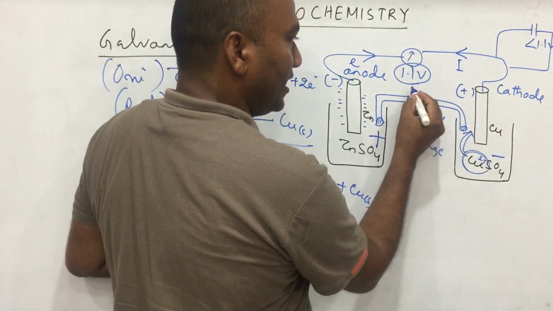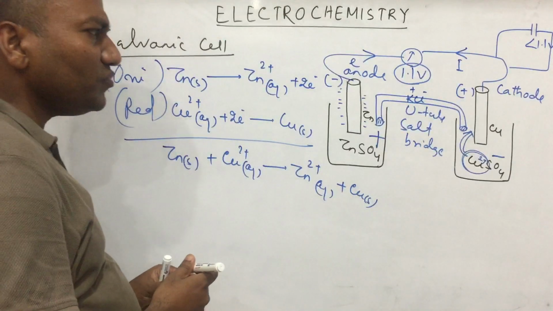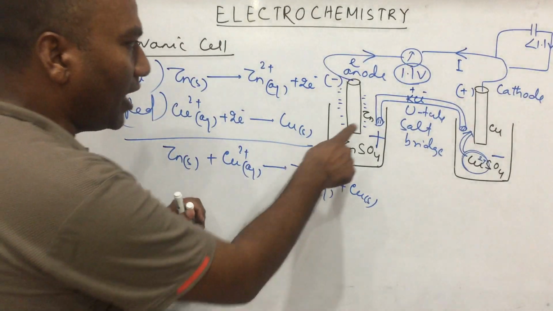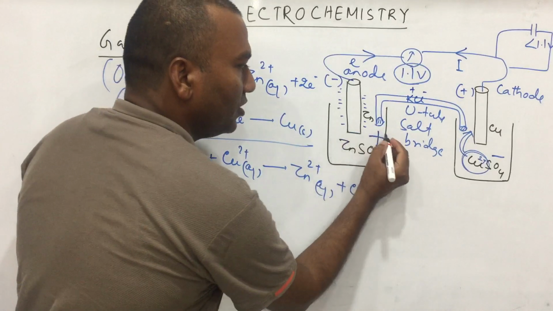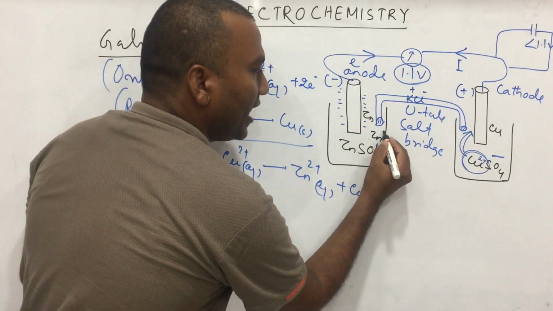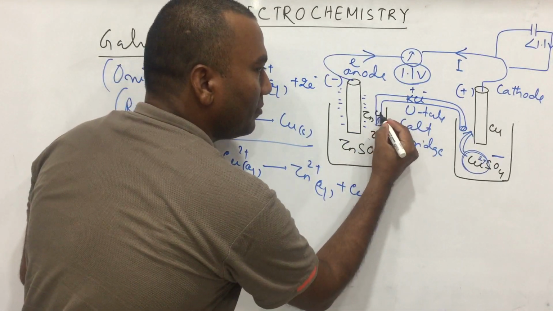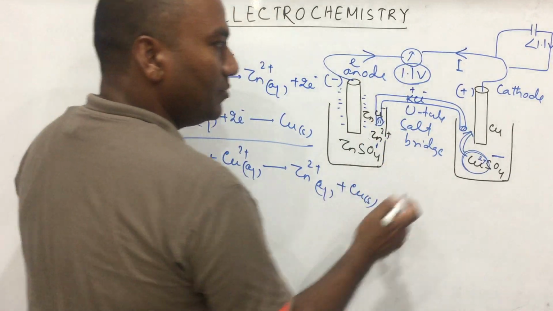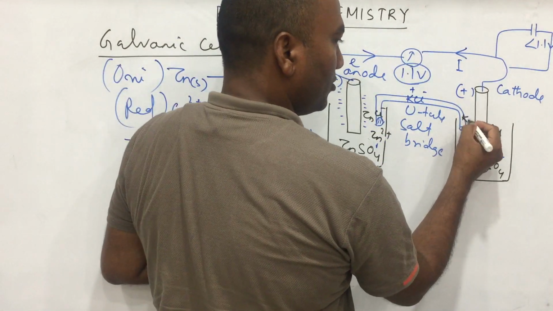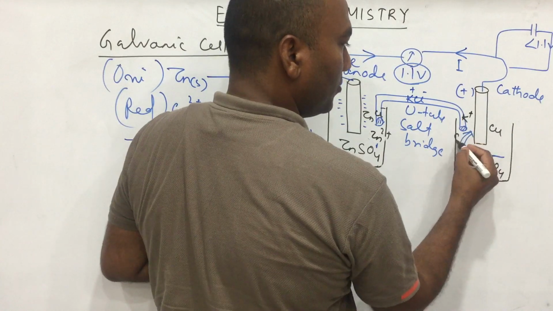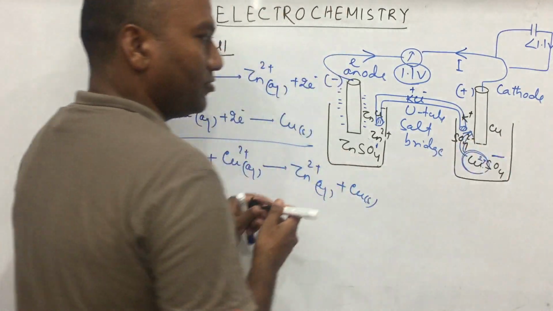Inside this, KCl is K+ and Cl-. So to this mouth, where the extra ion is Zn2+, Cl- will come. Similarly, here K+ will come, and from the solution SO4 2- will come.